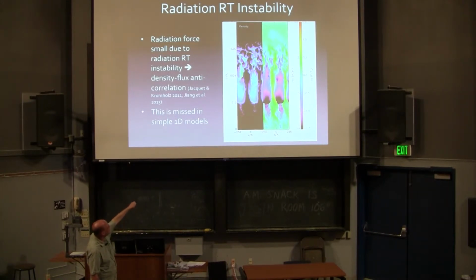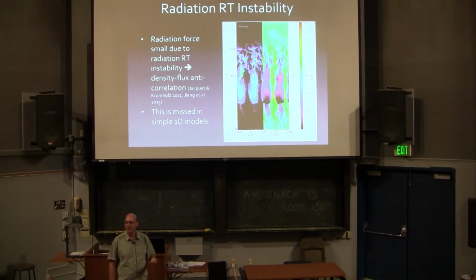Here's a density map, just a snapshot from one of these simulations. And here is the radiation flux map. What's happening is the radiation is leaking out the holes. The radiation is taking the path of least resistance. And this is missed in simple 1D models.